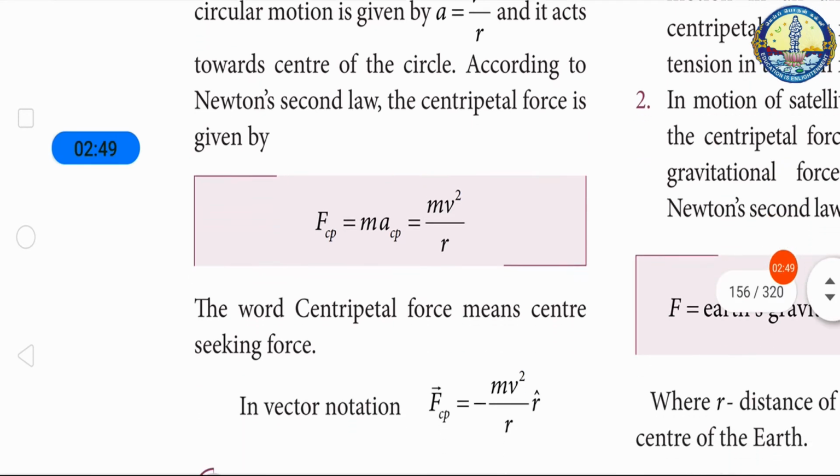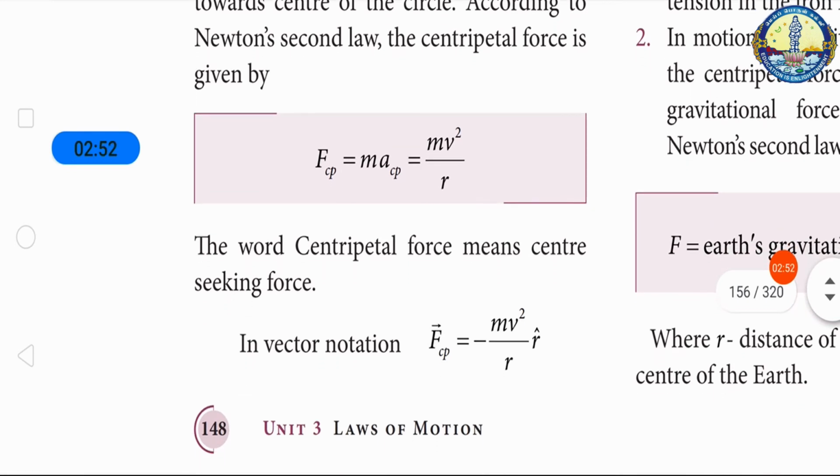The word centripetal means center-seeking force. That means the force is seeking the center point of the circular motion. In vector notation, we write the centripetal force as minus mv²/r times the position vector r, because it's seeking the center. So it denotes the direction opposite to the position vector. So we write it as minus mv²/r.